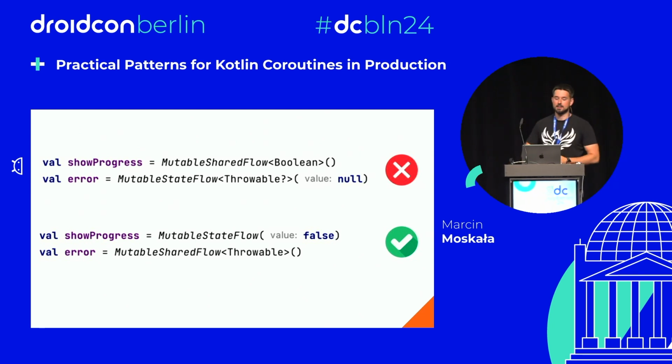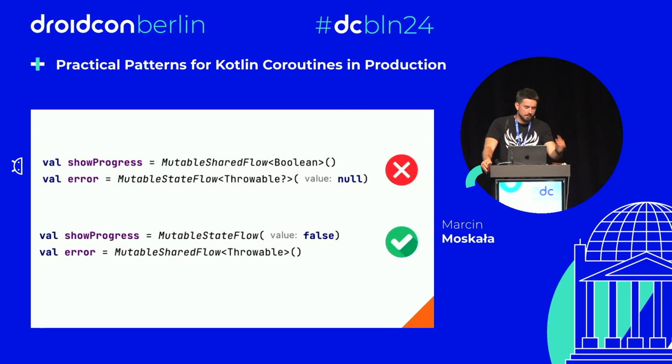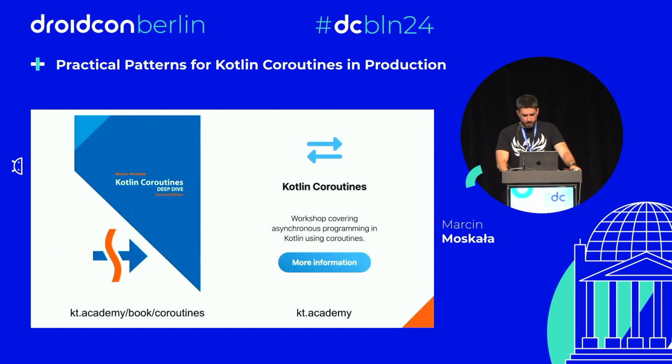So state we represent with a StateFlow. All the progress bars, something to be displayed, most of the things on Android. But things that are kind of like events to receive, like errors, like dialog messages or some post messages, should rather be represented with SharedFlow. This is what those two were designed for.